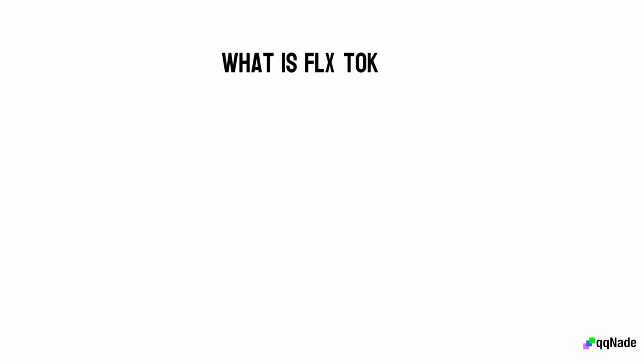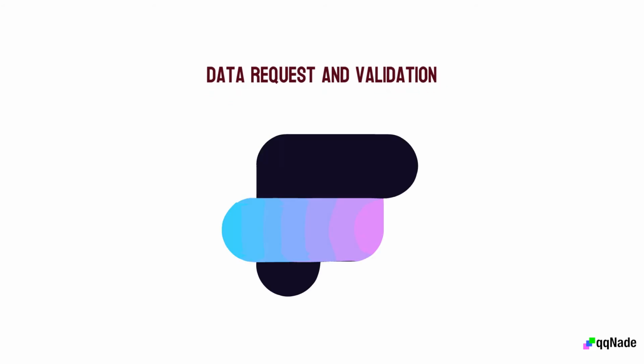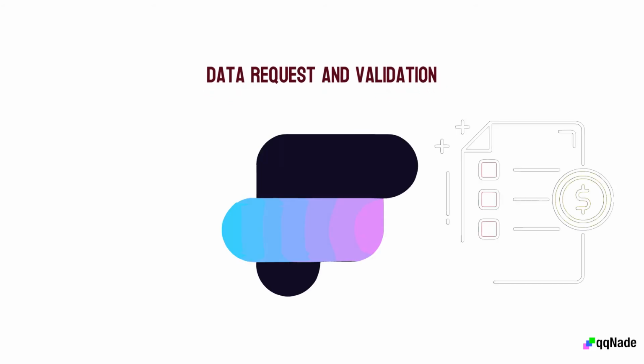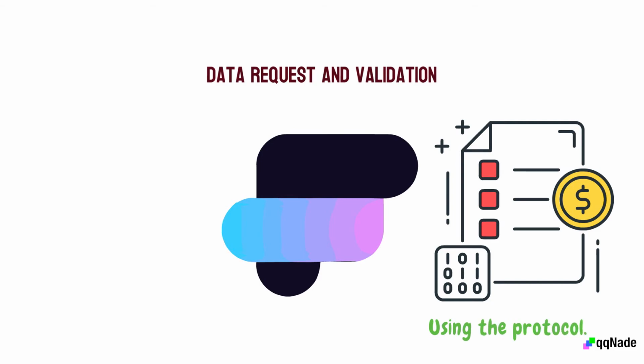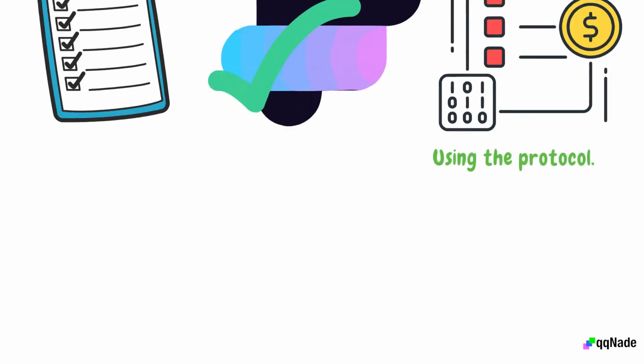What is FLX token? FLX token is the native token of the Flux protocol. FLX has the following uses: data request and validation. Data requesters need to stake an amount of FLX in order to be added to the whitelist of smart contracts using the protocol. Data validators also need to hold some FLX in order to accept or reject proposals to add a smart contract to the request list.